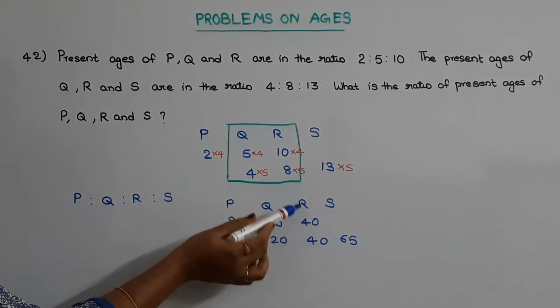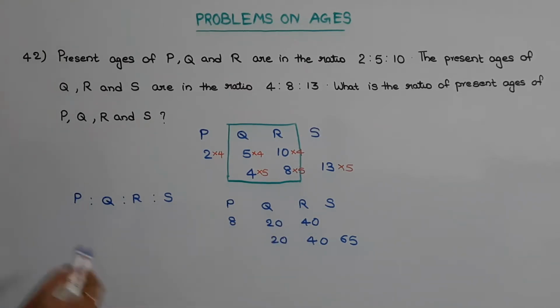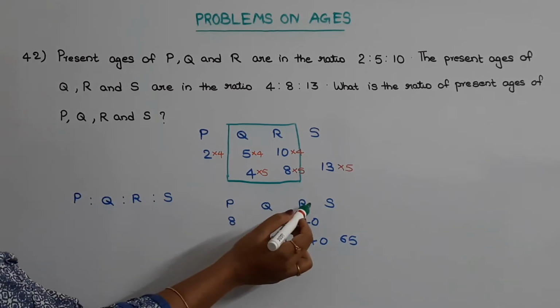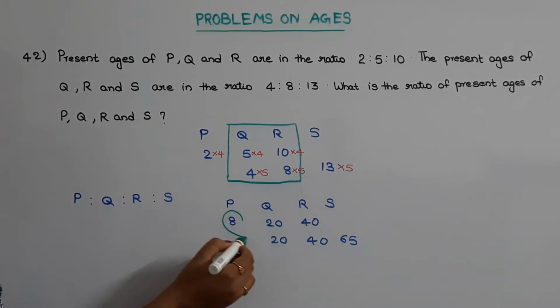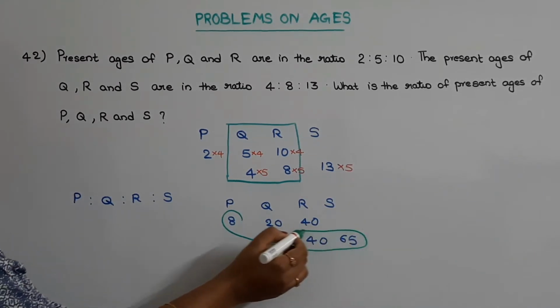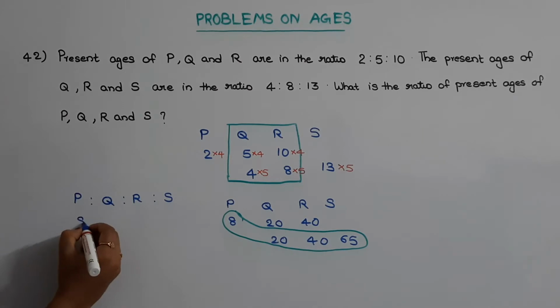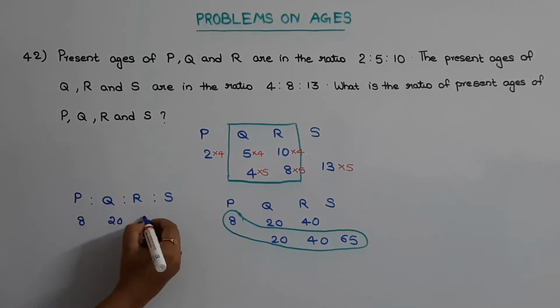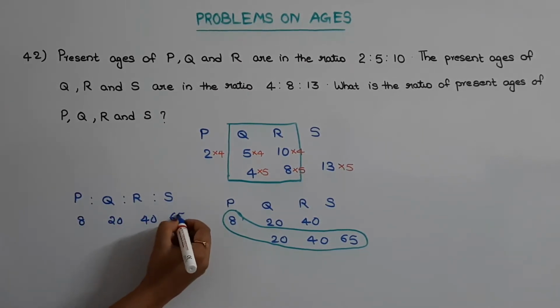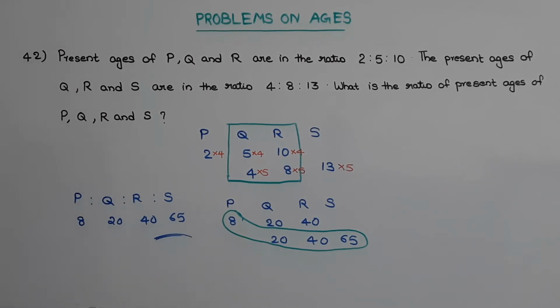Automatically the values of R also became the same. Now the ratio of P:Q:R:S will be 8:20:40:65. So this is the answer.